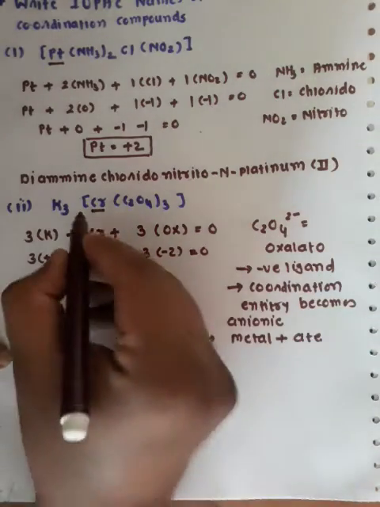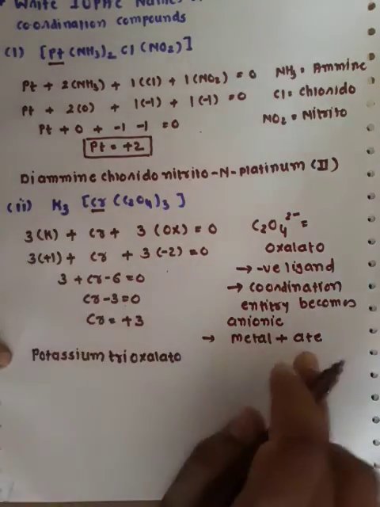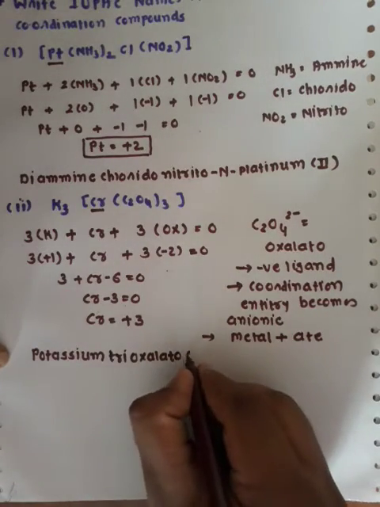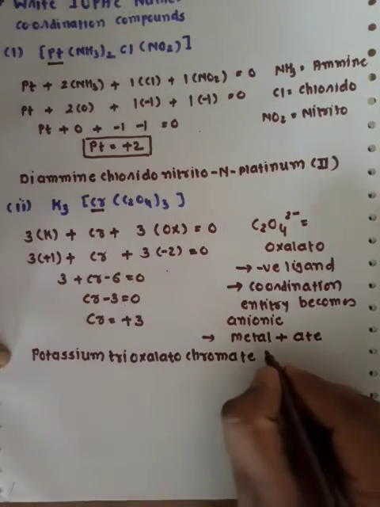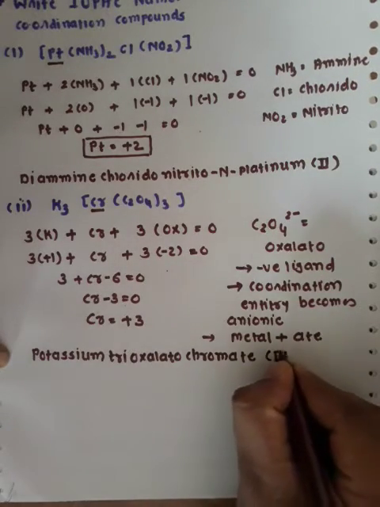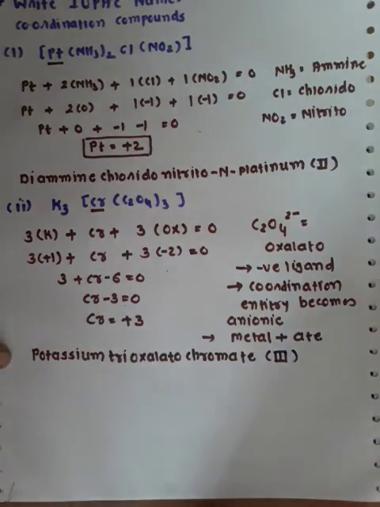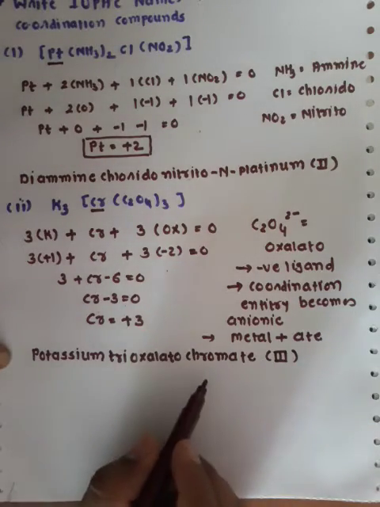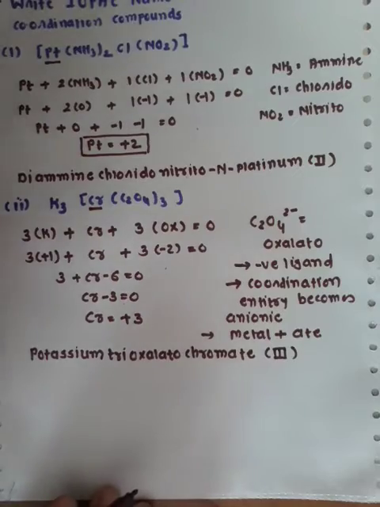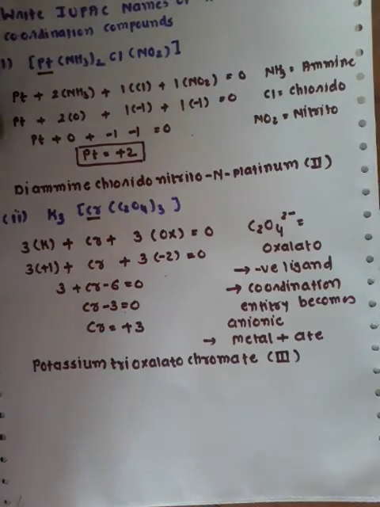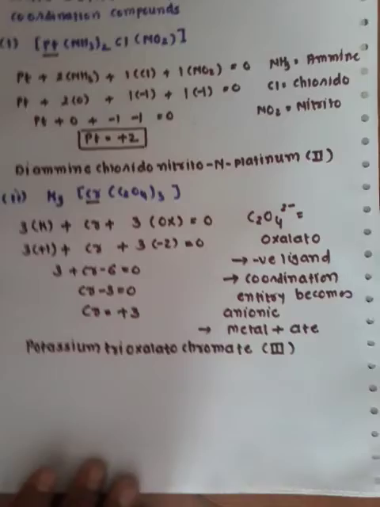As per the rule, the name of the metal is followed by the suffix -ate, so chromium becomes chromate, followed by the oxidation state of the metal, 3. So the name becomes potassium trioxalatochromate(III). Is this clear to everyone?